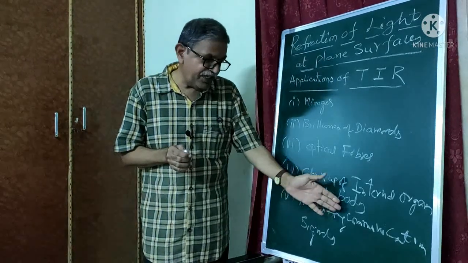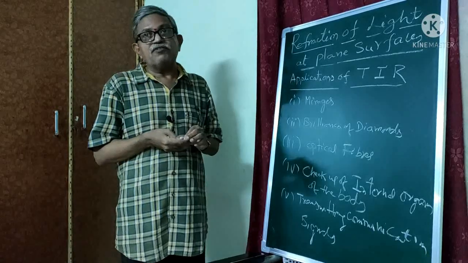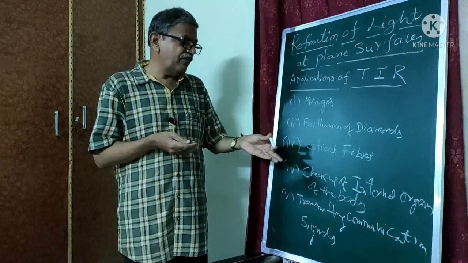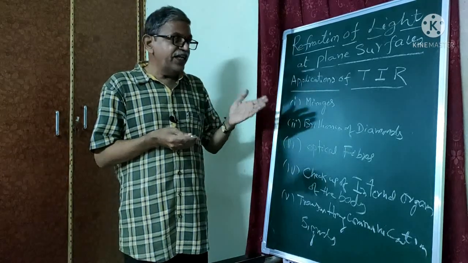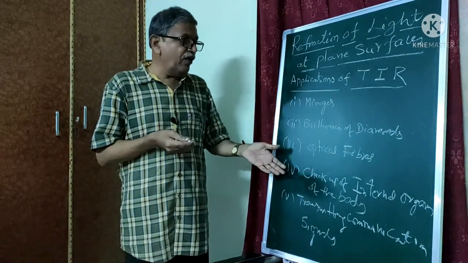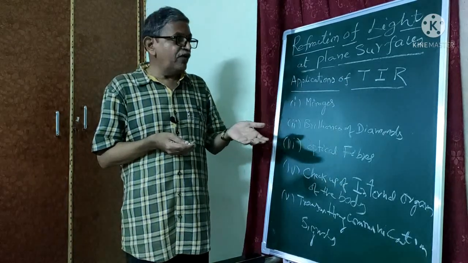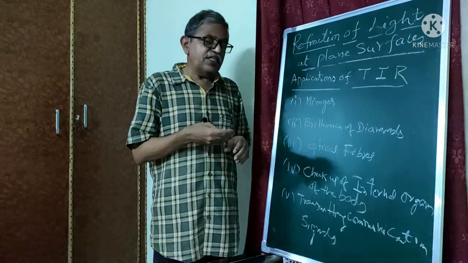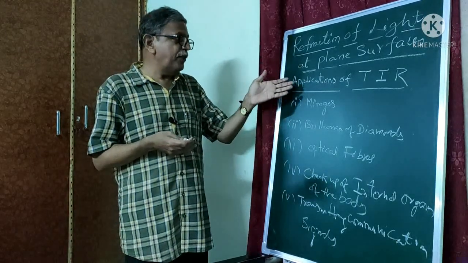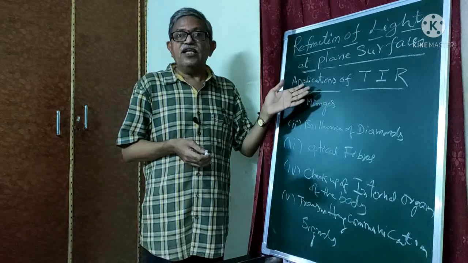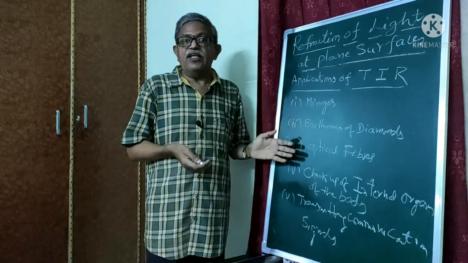Next one is transmitting communication signals. See, 2000 telephone calls can be sent through an optical fiber without any intervention. Without any interference, a number of telephone calls, image calls and communication signals can be sent through this optical fiber because of the application of total internal reflection. So these are the applications of total internal reflection.